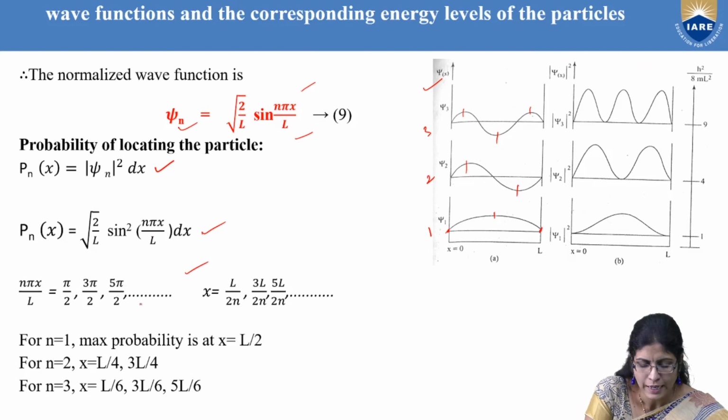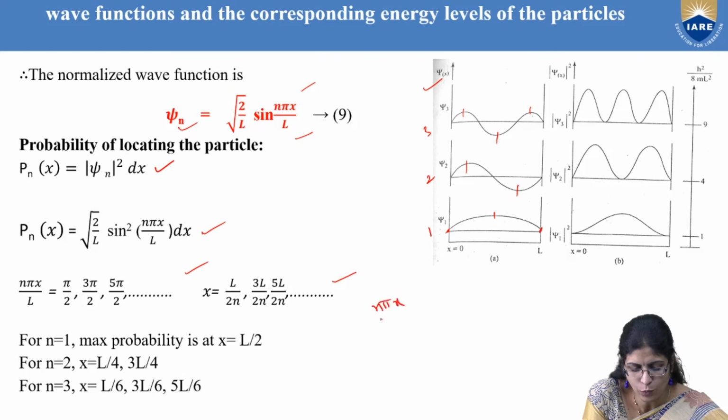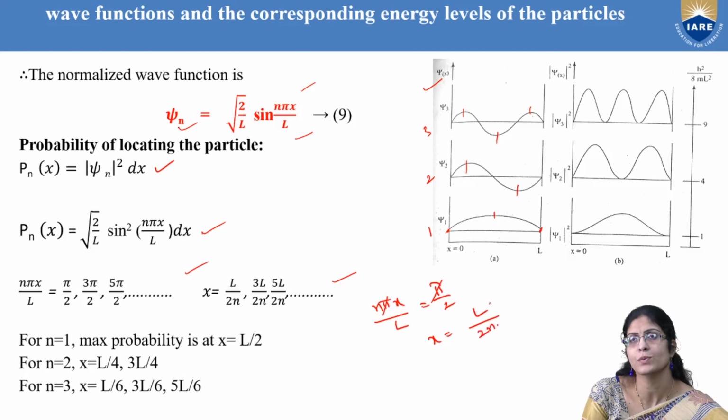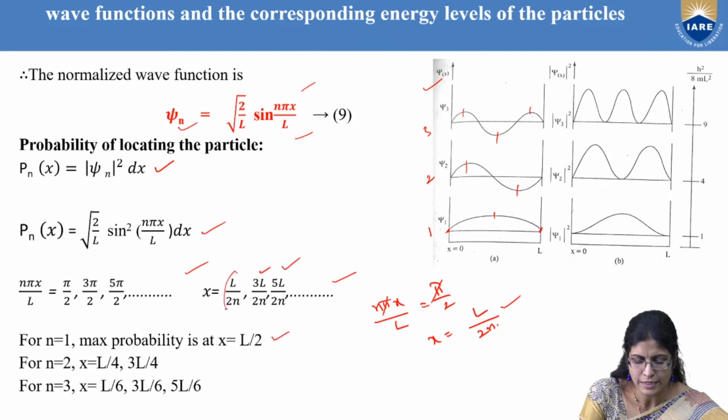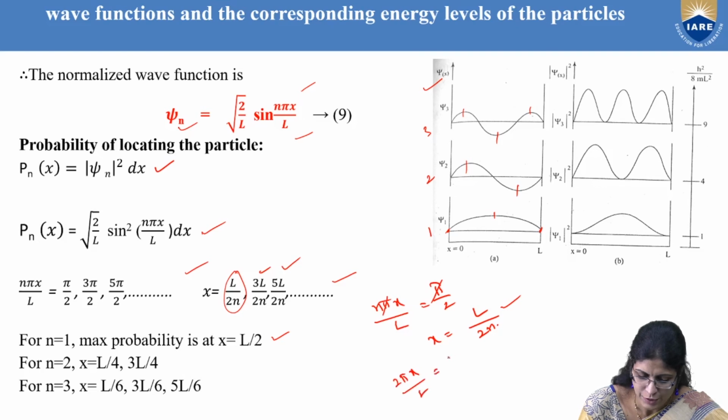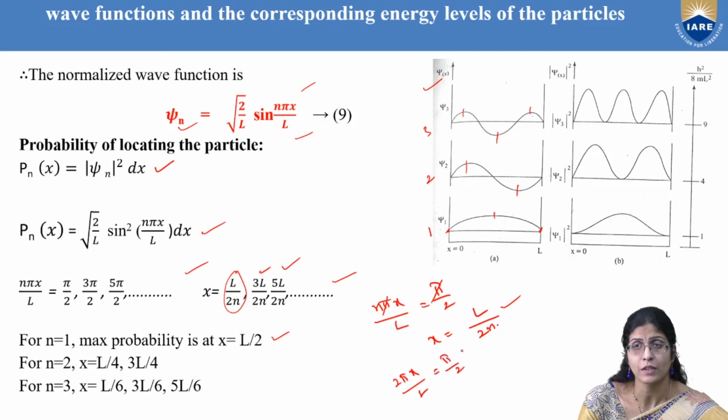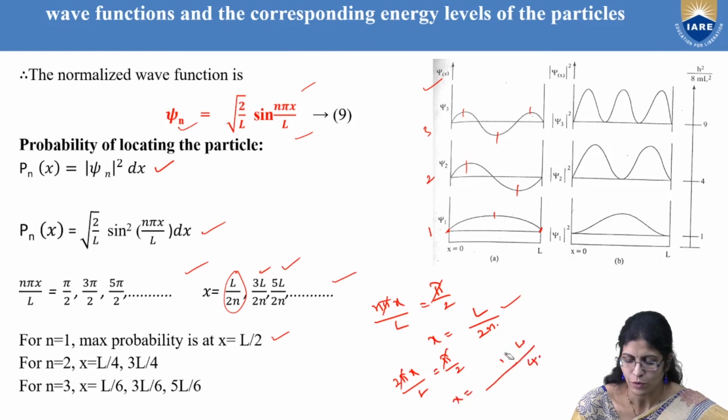Okay, so from that I can take x. For people who can't understand, let me do 1. n pi x by L is equal to pi by 2. Pi and pi get cancelled. So you get x is equal to L by 2n. So that is for first, next this, next this. So for n is equal to 1, the maximum probability is this. For n is equal to 2, if I substitute, what will I get? 2 pi x by L is equal to pi by 2, if I take the first one. Okay. So then what will I have? x is equal to L by 4.